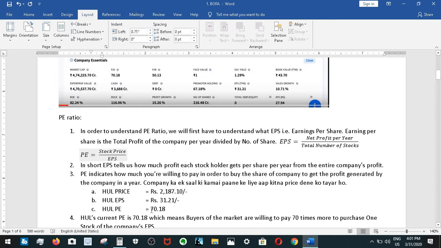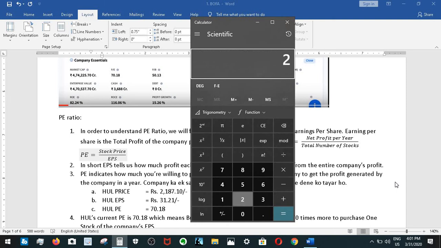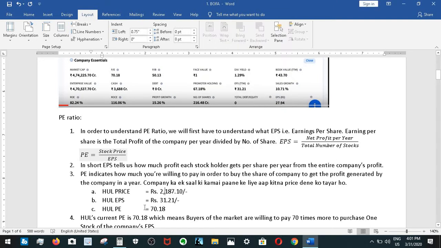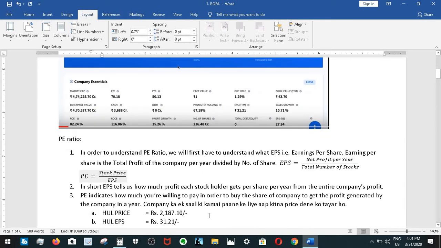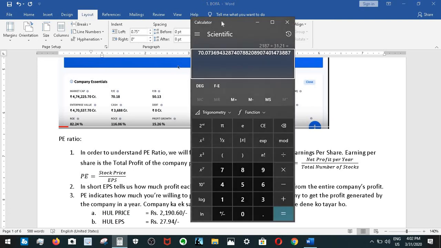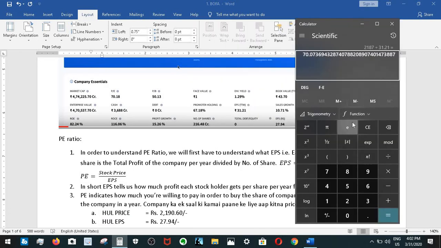So PE will be 2187, the total price of the company, divided by the earnings per share, which is approximately 70, right? So you can understand from this, 2190.60. Let's change it, and EPS is 27.94. So earnings per share is 27.94, and the total price of the company is 2190.60 divided by 27.94,